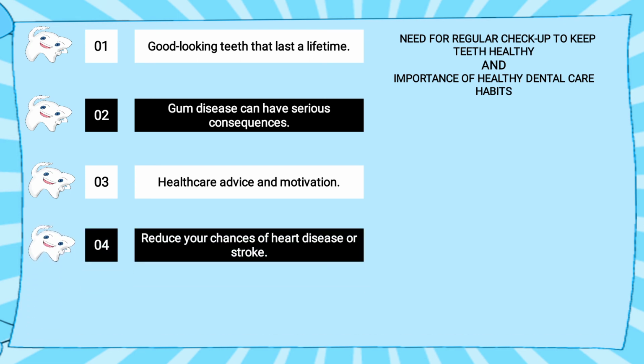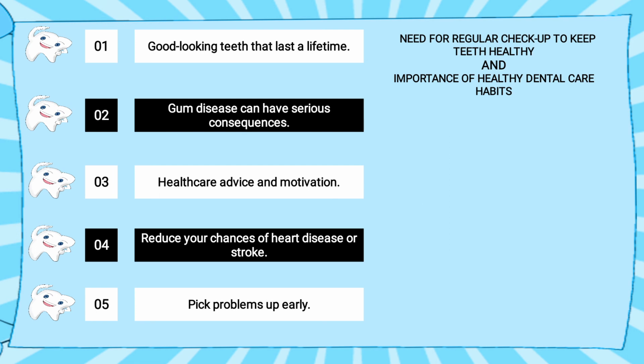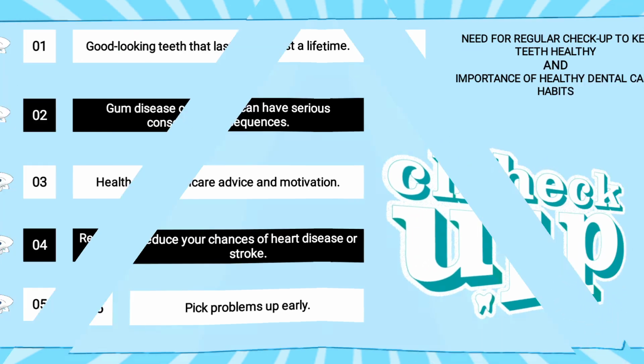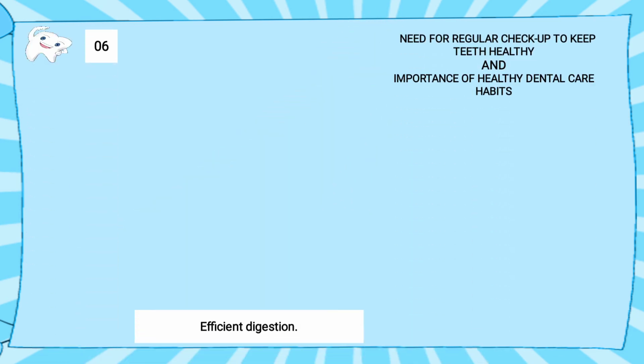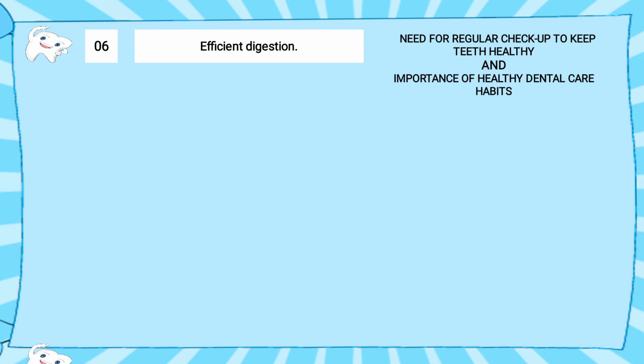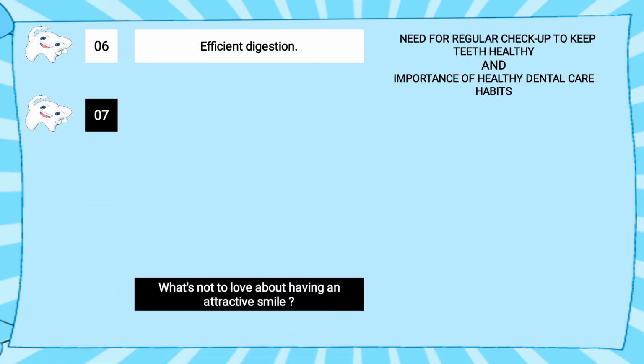Fourth, reduce your chance of heart disease or stroke. Fifth is pick problems up early. Suppose we are having a cavity, we should not wait, saying, oh, we will go after 1 month or 2 months. As soon as we are having a problem in our teeth, we should visit the dentist for a checkup. More things we will see. Sixth is efficient digestion. It helps in digestion also.